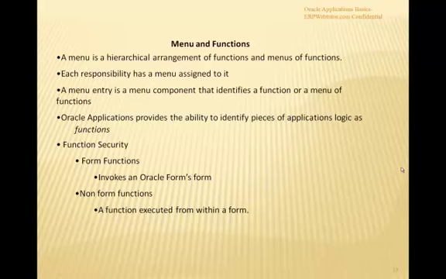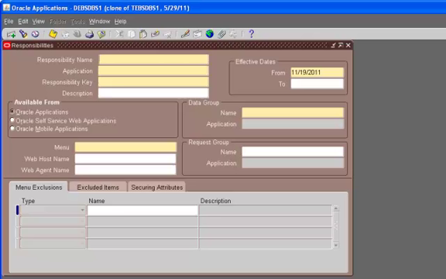within the form. So let's go back to the Oracle screen and make things a lot easier than going through the definitions. So in order to get into the functions, let's take another responsibility and see what kind of menu it has, and then we will go inside the menu of that.